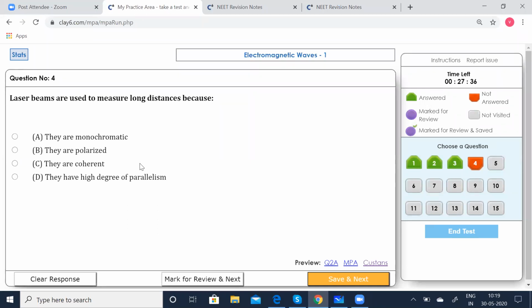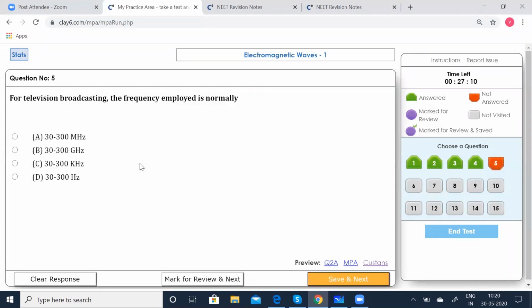Laser beams are used to measure long distances because they are monochromatic, they are polarized, they are coherent, they have a high degree of parallelism. Now, laser beams are perfectly parallel because they are very narrow and they can travel through very long distances without spreading. Okay, so you can say they have high degree of parallelism. So you can say that option to be correct. Now coming to the 5th one.